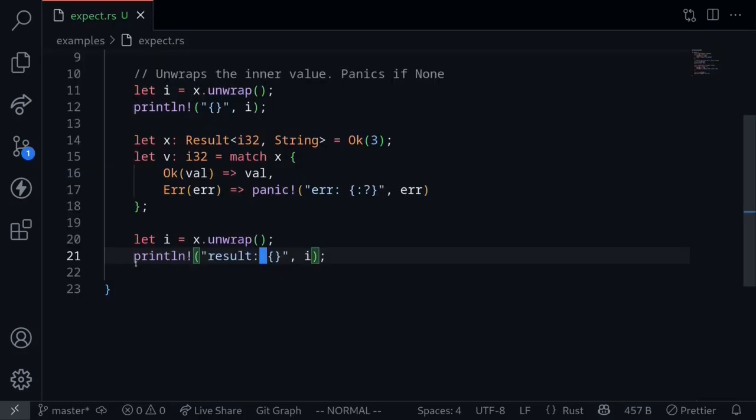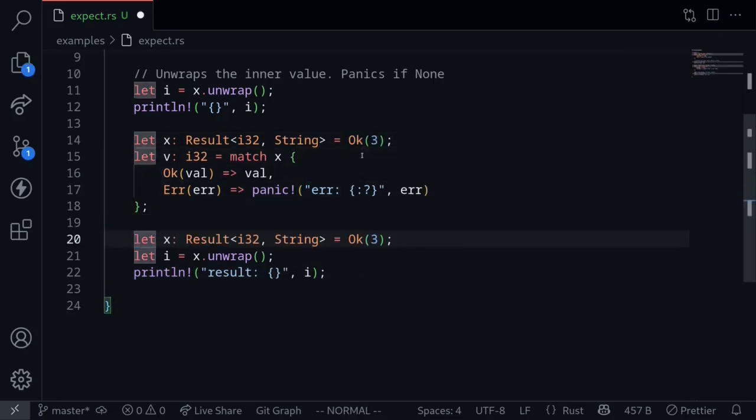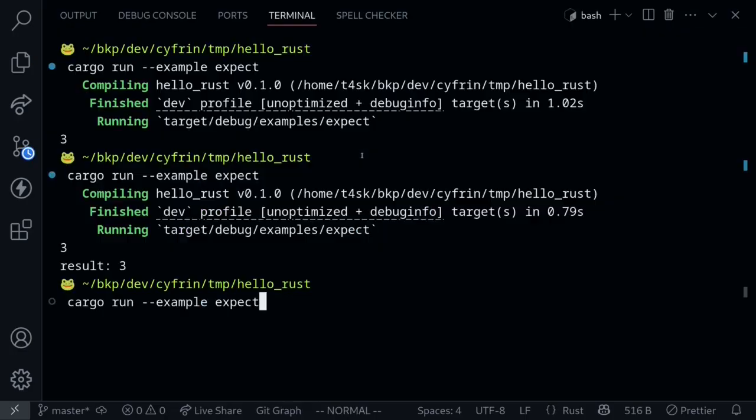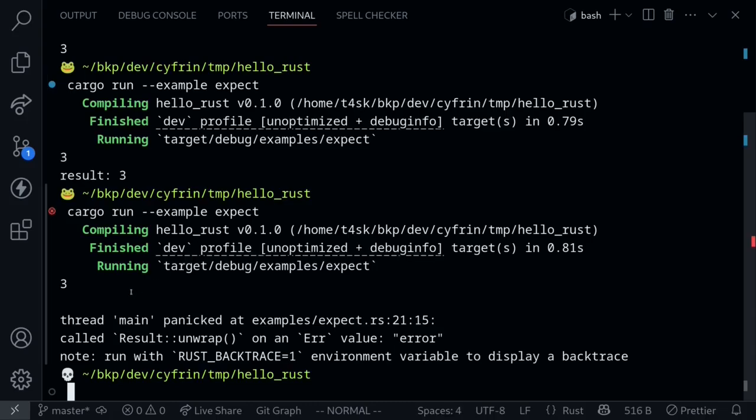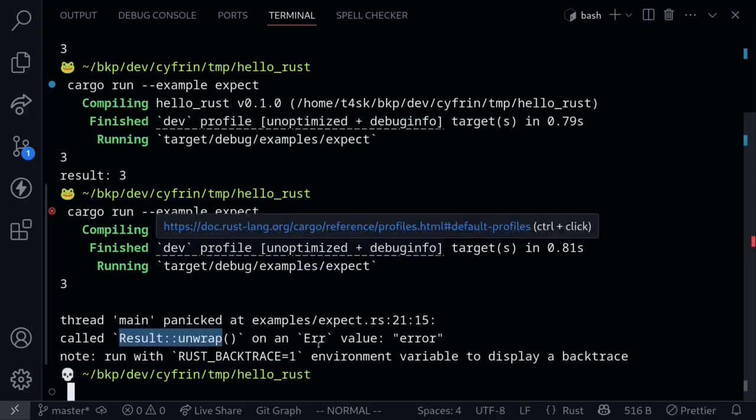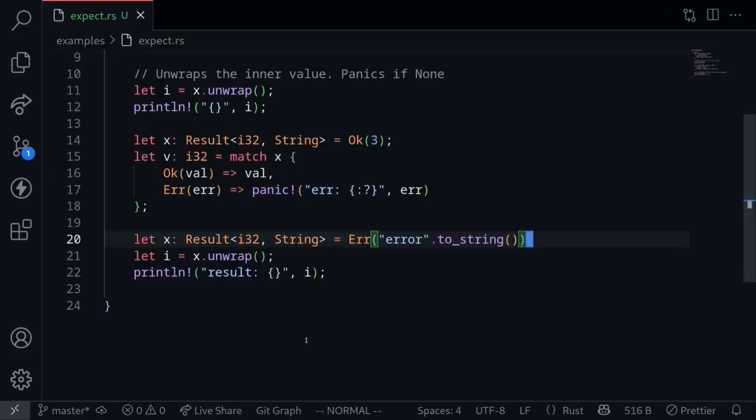Now what happens when instead of an Ok, we return an Err? For example, let's copy this variable, paste it here, and change the Ok to an Err, with Error.to_string. Execute the code again, and this time the code panics, since we called unwrap, but we cannot unwrap an Err type. You can see that these two pieces of code do exactly the same thing. When we called the function unwrap and it contained the Ok with a value, we got the value back. When the Result type was an Err, the code panicked. And this is the same as the code above.